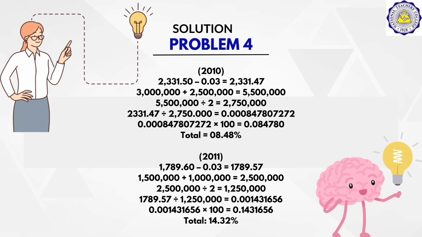So the 0.00847807272 multiplied by 100 is equal to 0.84780. To express that in decimal points, the total will be 0.848%.